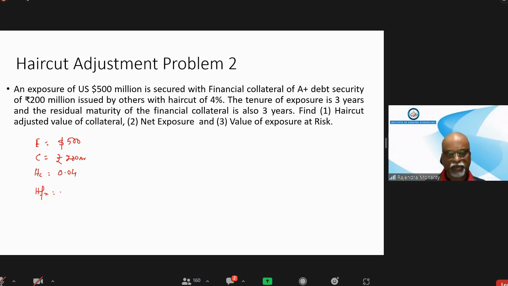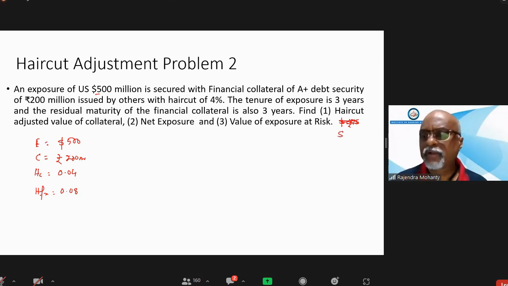So HFX is equal to 8%, 0.08. Here another thing is missing in the question. Exposure is given in dollars, so I have missed one thing. You can write dollar equal to say 75 rupees, or now the dollar is more than that, so you can take 80 rupees. So $1 equal to 80 rupees, you take. 40,000.